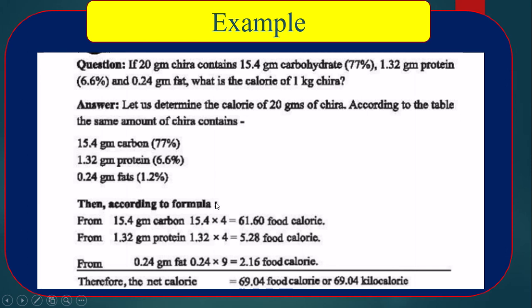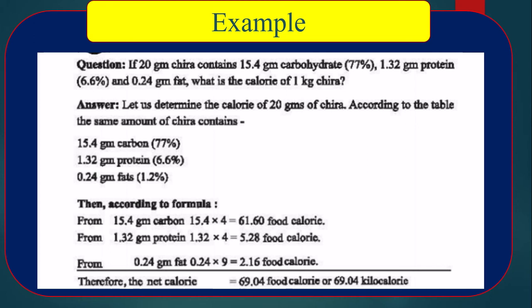Then according to the formula, from 15.4 gram carbohydrates, 15.4 into 4, that means 61.6 food calorie.